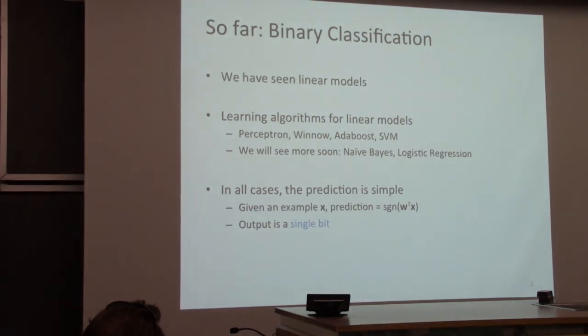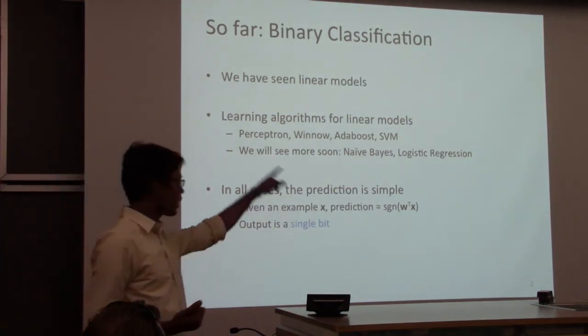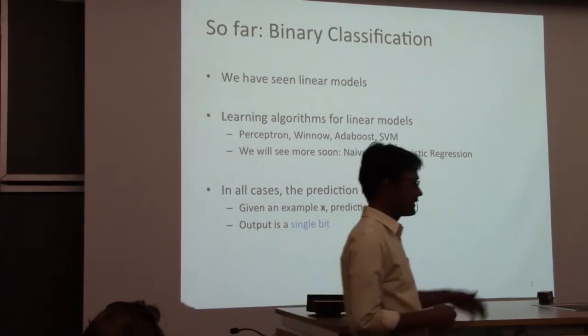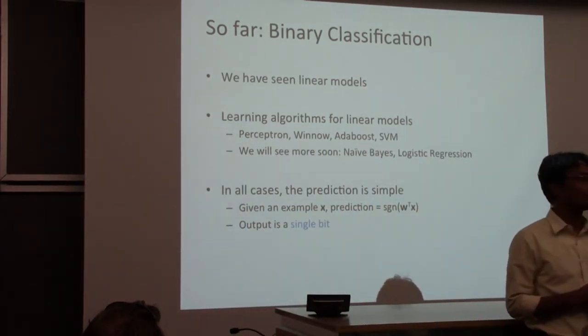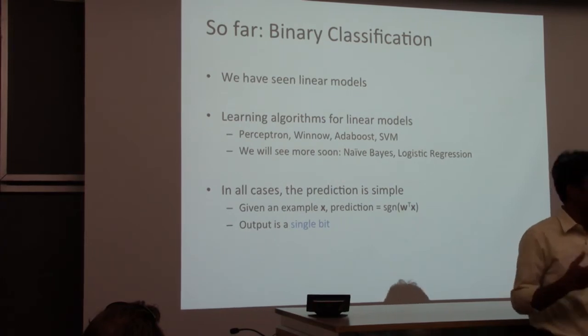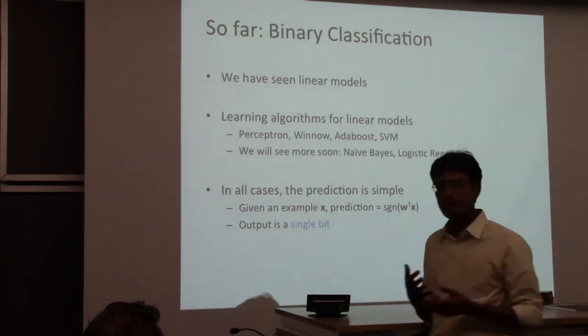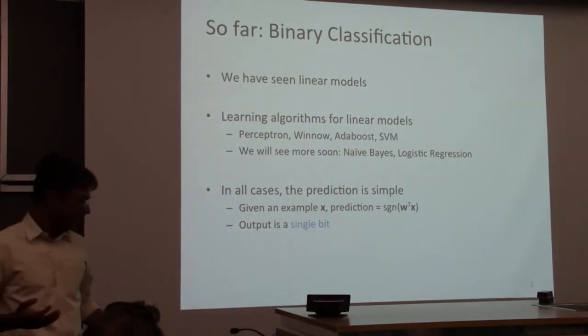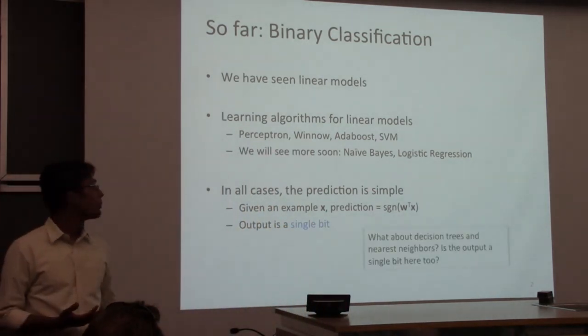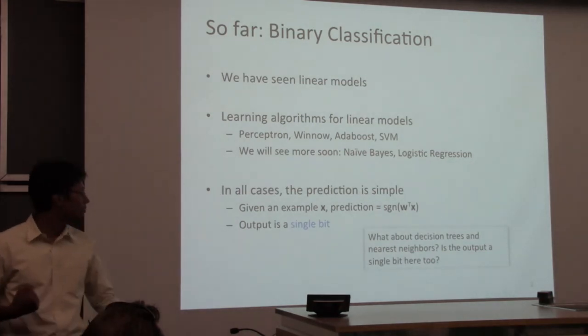But then we spoke about those things, and then we talked about all these linear models, and these are the ones that are amenable to easy analysis. So we explored and analyzed all these algorithms, linear classifiers, but all of them are binary. So obviously, the natural question is, can we go past that?